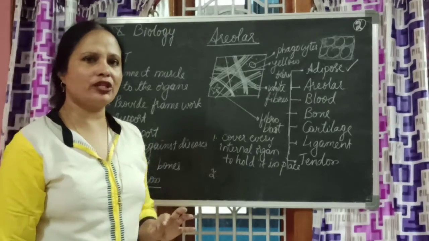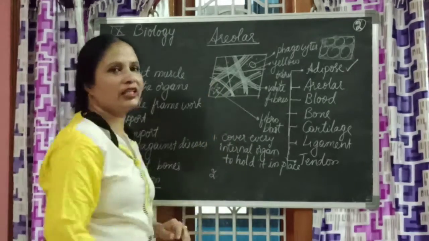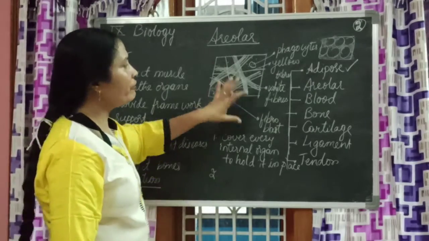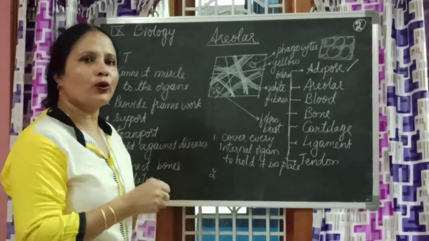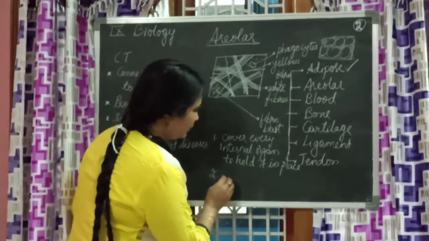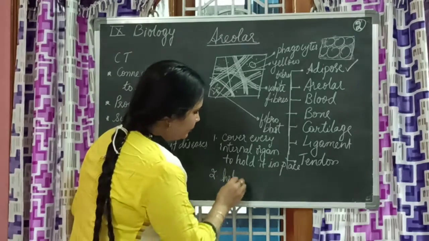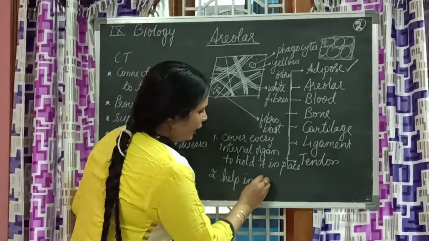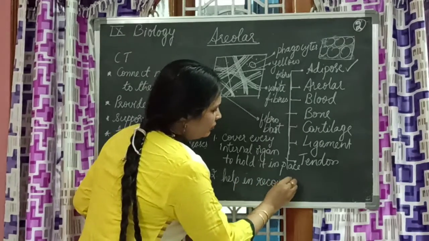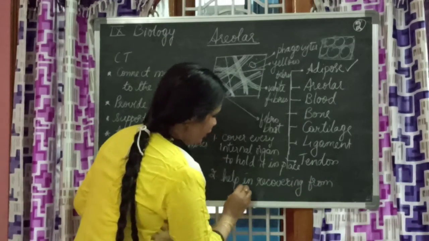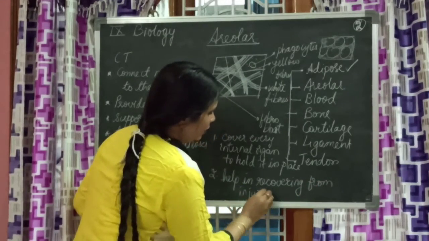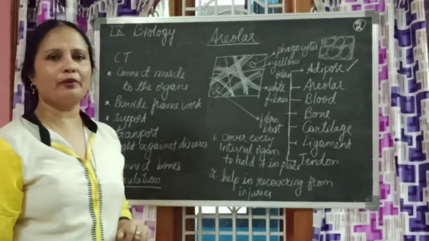When there is an injury, the fibroblast will release fibrins. These are all fibers, no? They tie up the area, and help in recovering from injuries. That is where fibroblasts play an important role.